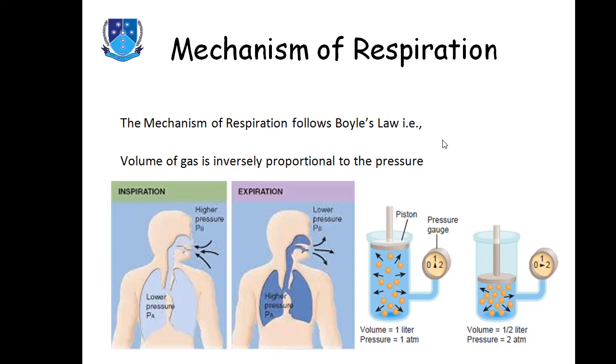For example, let's suppose I'll focus on these two diagrams. In this diagram, you can see the volume of gas is high. The piston goes up. As the piston goes up, the volume of gas, the volume of air, becomes high. When the volume of this gas becomes high, the pressure becomes low. The pressure is 1 atm or 1 atmospheric pressure.